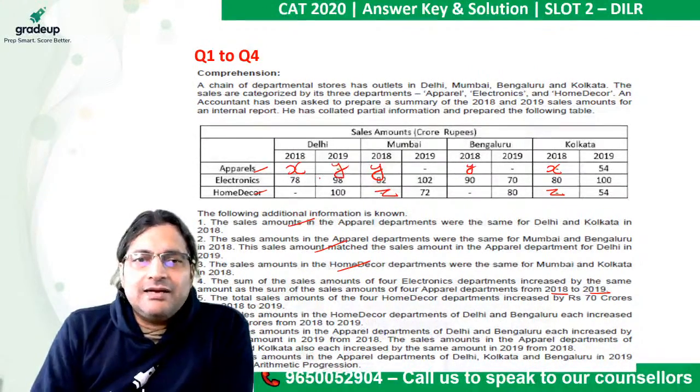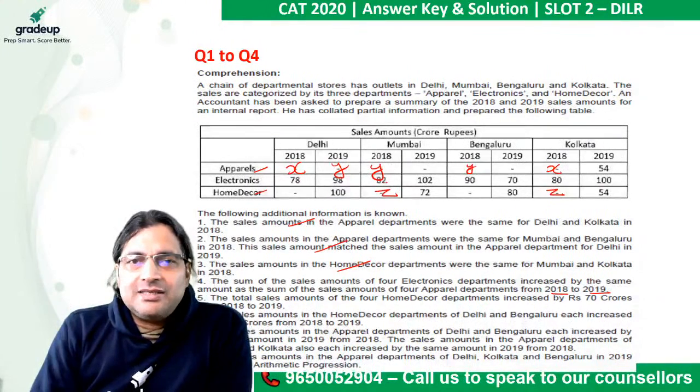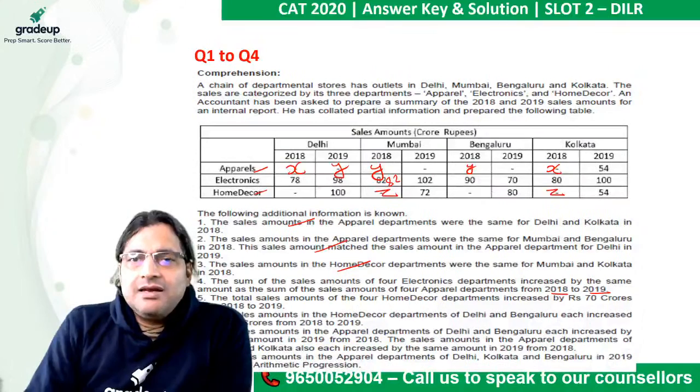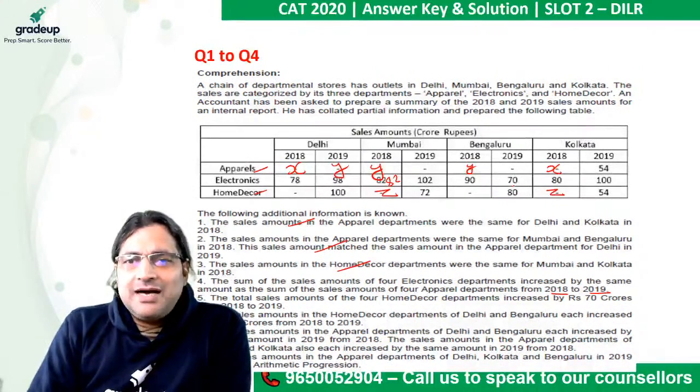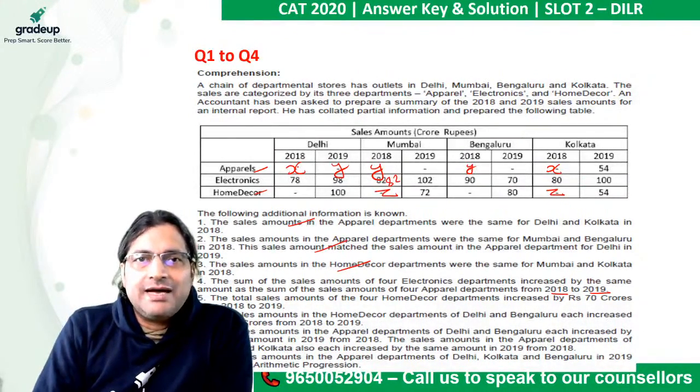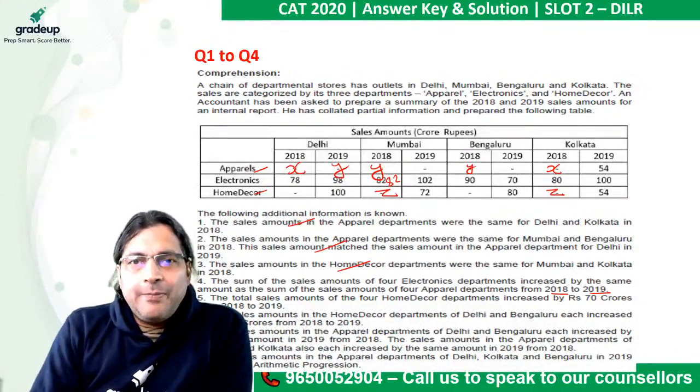In the case of Delhi, look at electronics: there's an increase of 20. Again, there's an increase of 20 from 82 to 102. Now there's a decrease of 20. So 20 plus 20 minus 20, which is net 20, and again 20.